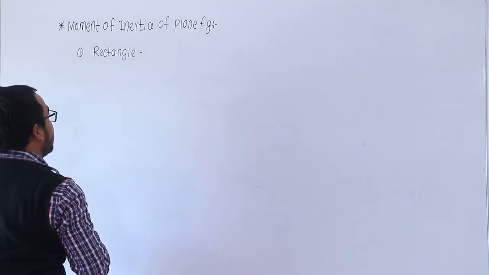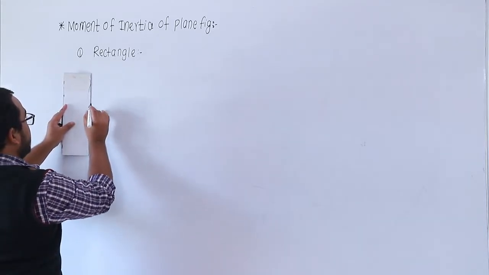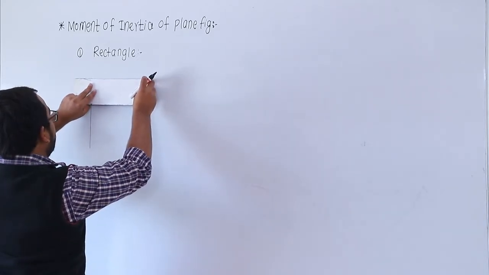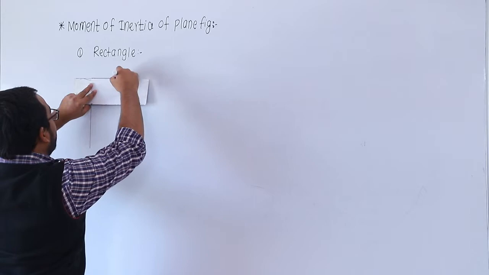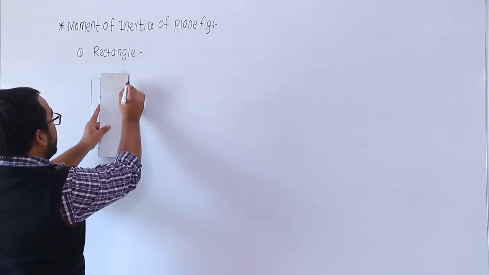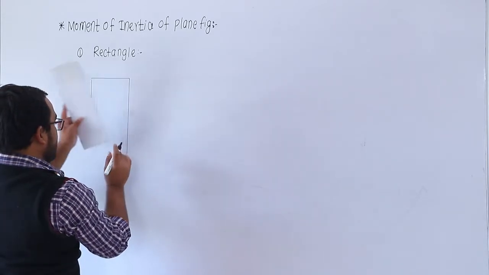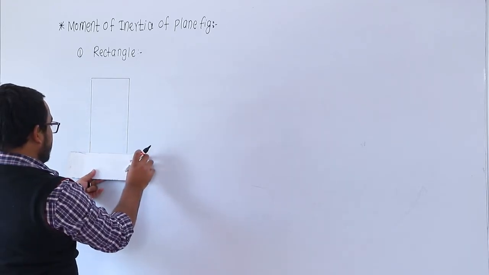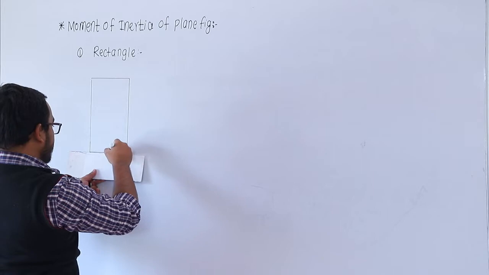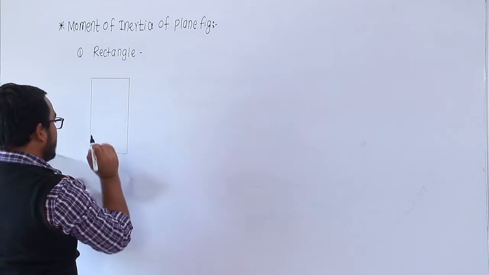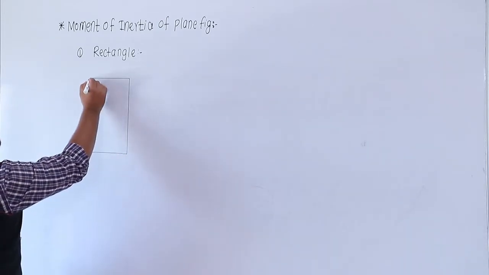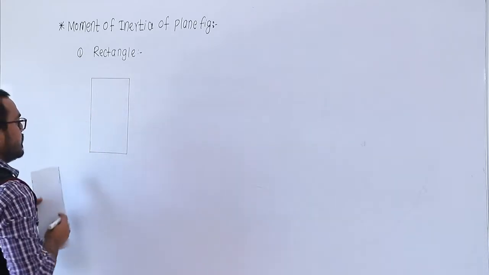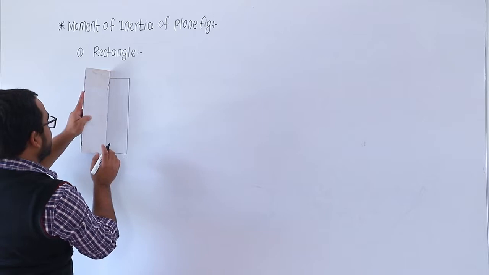आधी एक rectangle घेऊ आपण बघा. So this is the rectangle, and for this rectangle there is an axis, that is the centroidal axis.